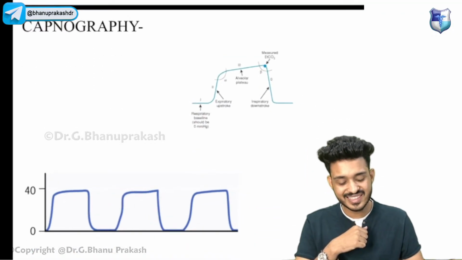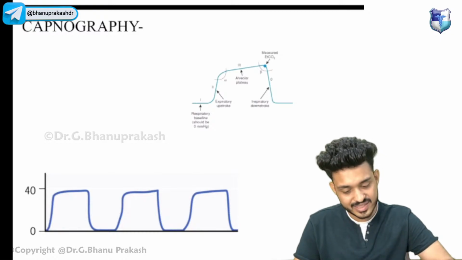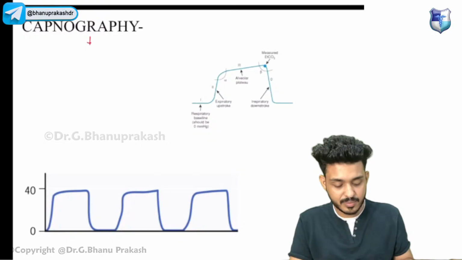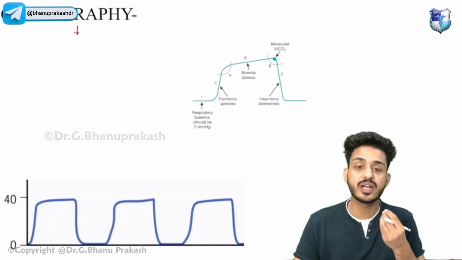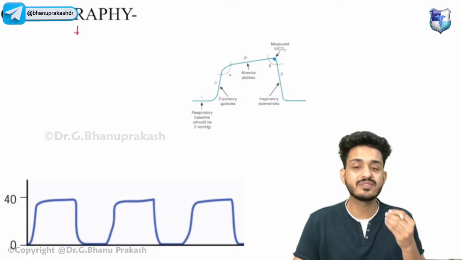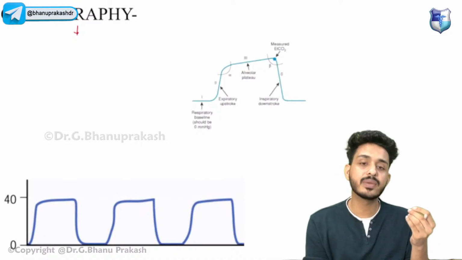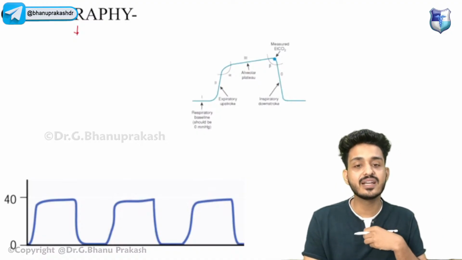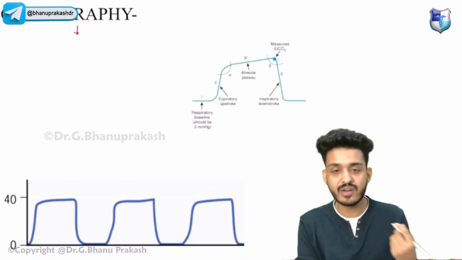Okay, now we will discuss capnography. What is capnography? Basically, capnography is the graph that shows us the representation of EtCO2, the expired CO2 that is coming out from your lungs, right? CO2 will not come from the esophagus. If there is a problem, we will identify it very easily. If CO2 is coming, that is sure confirmation that the ET tube is in the lungs, in the trachea itself, right? So we have capnography.